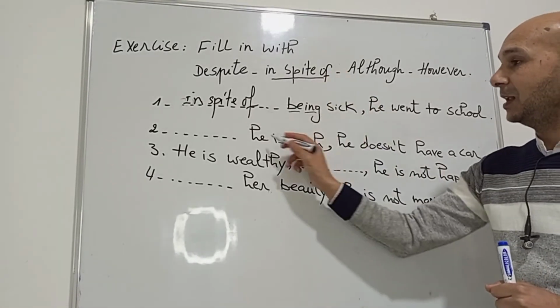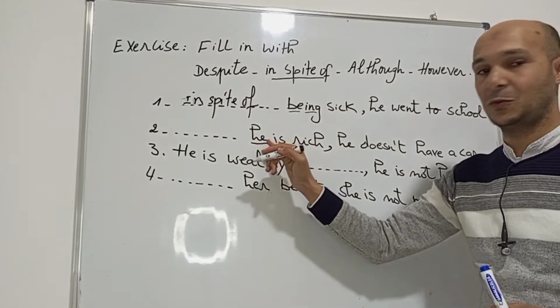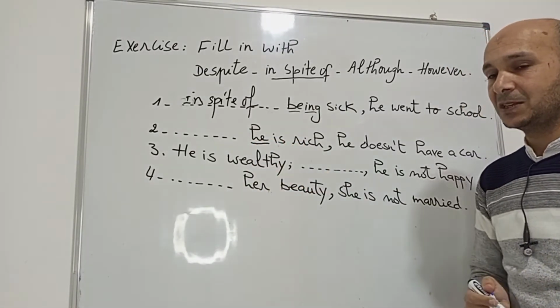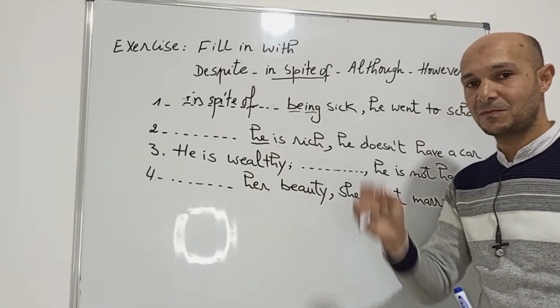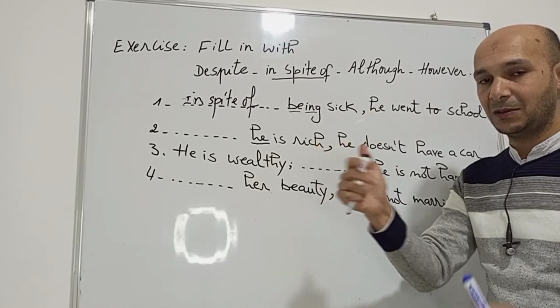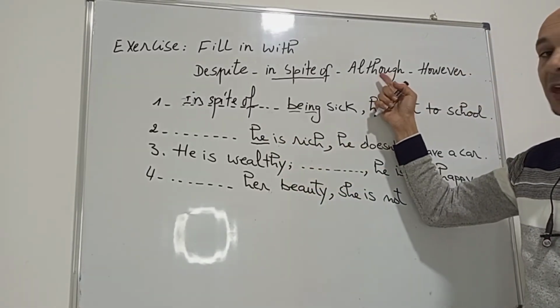Okay. So I'd like you to focus on the first word again. So here we have he is, which means that we have subject plus verb, right? So the right answer here again is one, two, three. Perfect. The right answer here is although.